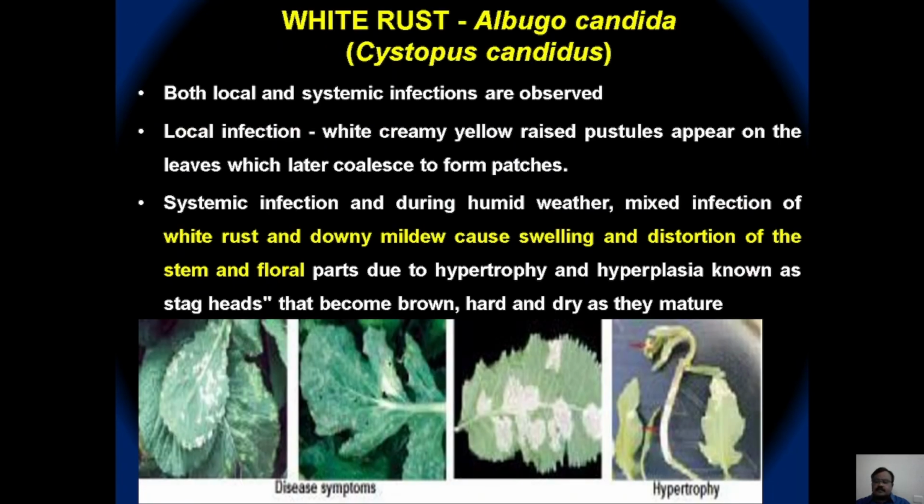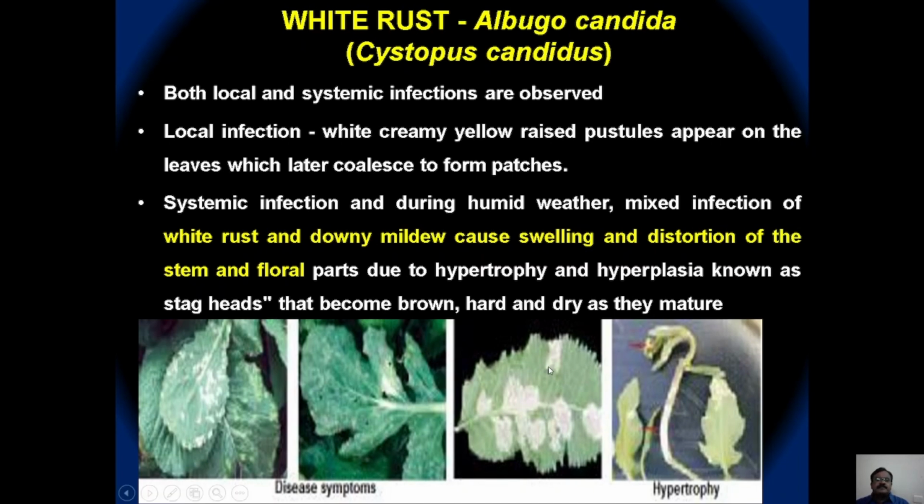And then the white rust, which is caused by Albugo candida, recently renamed as Cystopus candidus. This white rust pathogen is known to cause both local infection as well as systemic infection on the plants. The local infection includes production of white creamy yellow raised pustules on the undersurface of the leaf, especially when the disease is severe. You may also see them on the upper surface, and later they coalesce together and form large patches on the surface of the leaf.